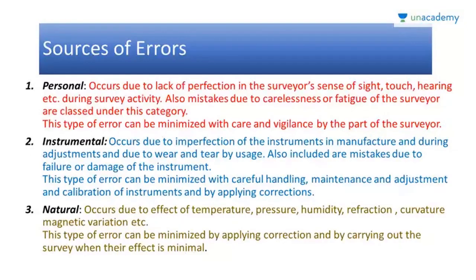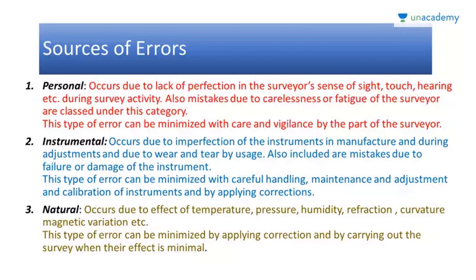Sources of error are personal, instrumental, and natural. Personal error can occur due to lack of perfection in the analyst's sense of sight, touch, hearing, etc. during activities. Mistakes due to carelessness or fatigue of the analyst are also classed under this category. This type of error can be minimized with care and vigilance on the part of the analyst.